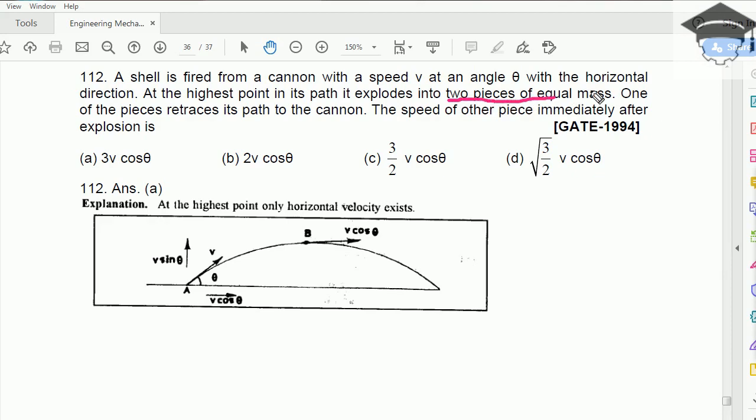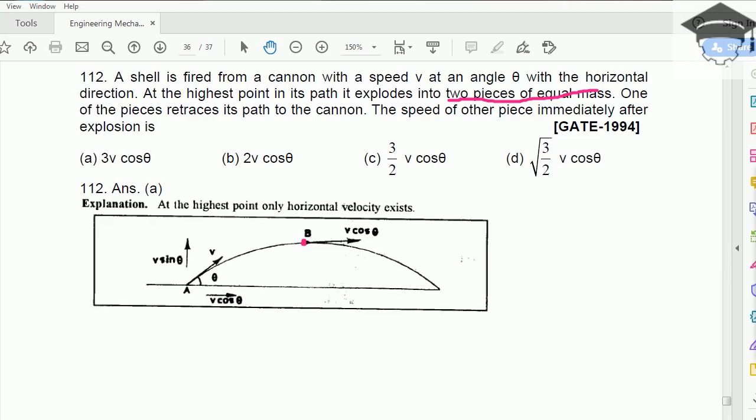The speed of the piece immediately after explosion is speed of other piece. So what it means to say, this was an initial rocket or shell. It is fired at an angle theta. This is theta with the horizontal. At highest point in projectile motion, that is at attaining the maximum height, it breaks into two parts.